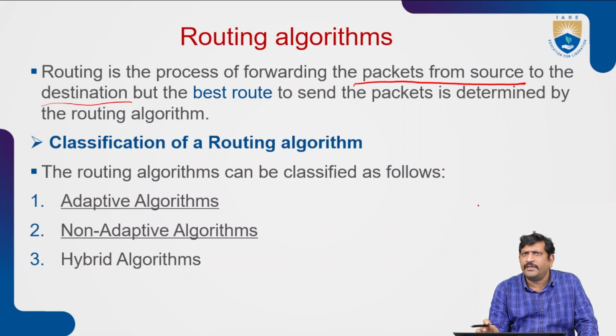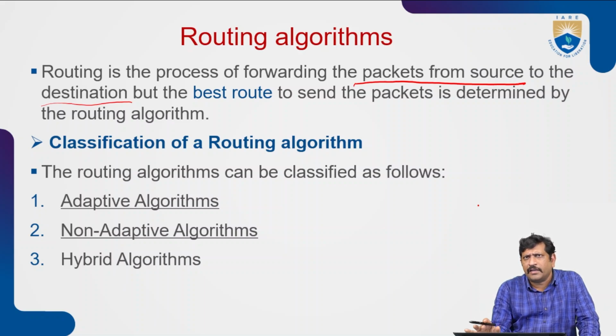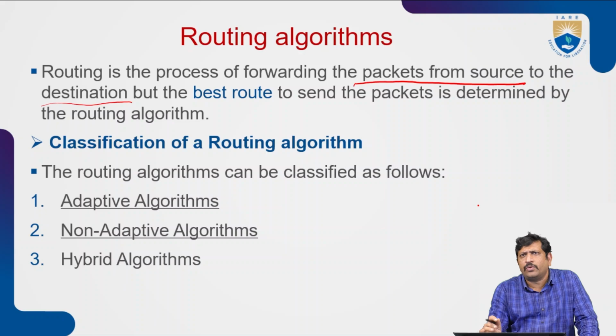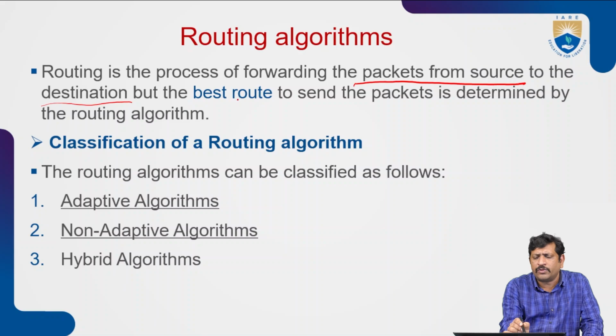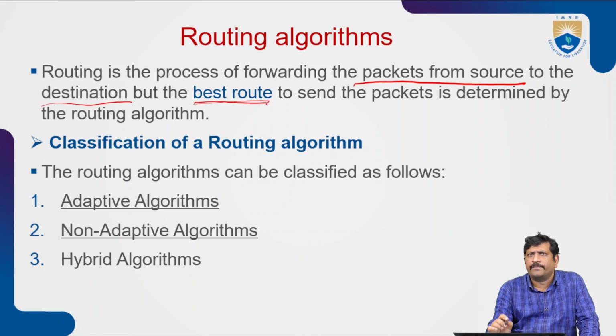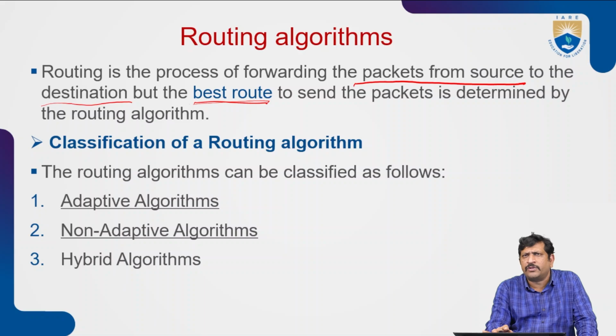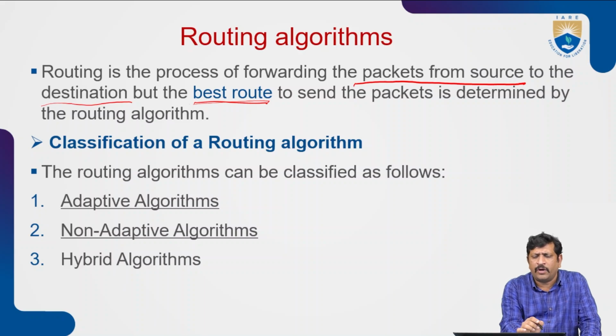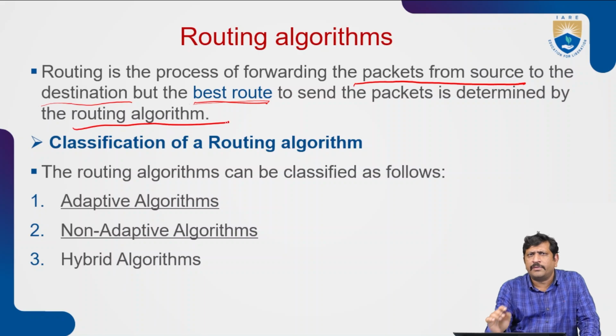Like this, via a number of routers, the data packets can be forwarded to the destination. Whatever destination is identified, the packets can be forwarded to it. But here the best route must be found. Best route means the shortest distance route, the optimum route. After finding the optimum route, packets can be delivered from the source to destination. For finding the best route, we utilize the routing algorithm.